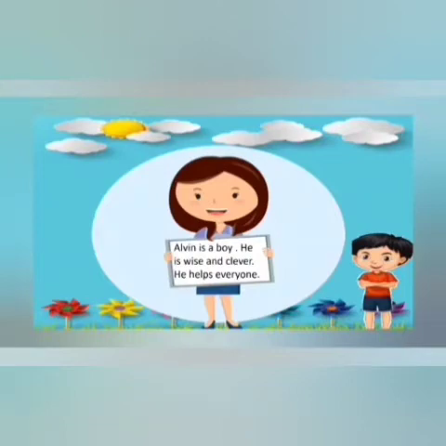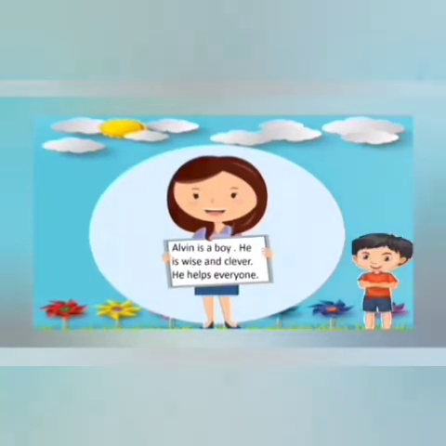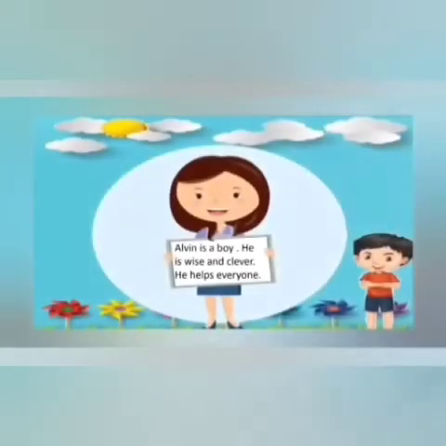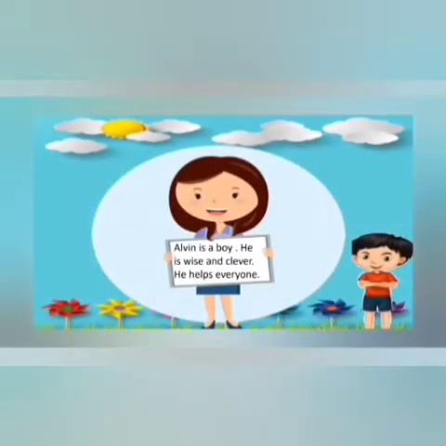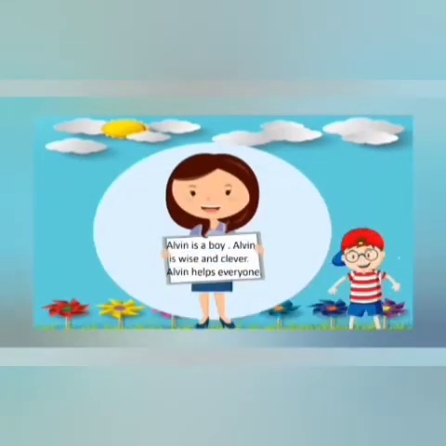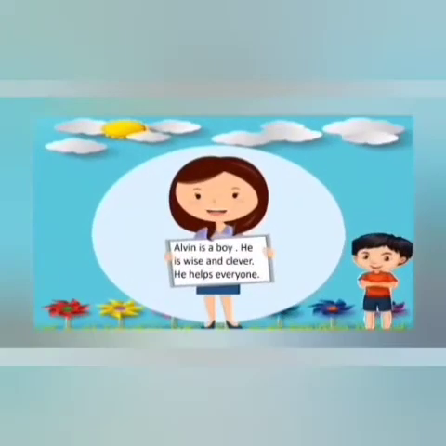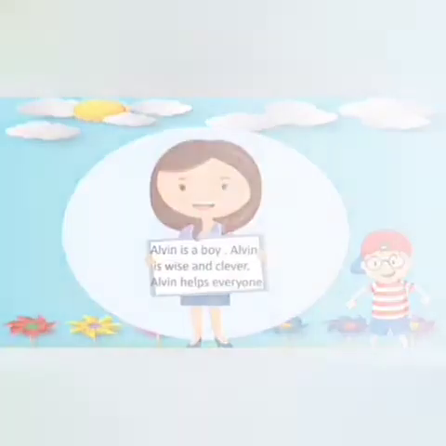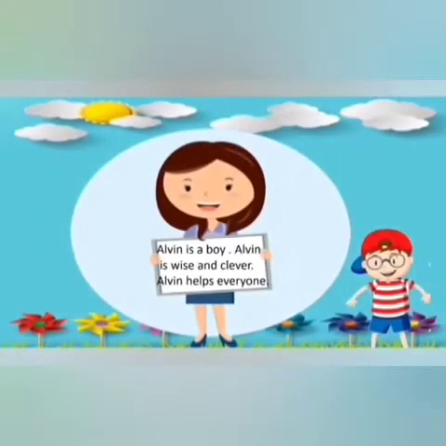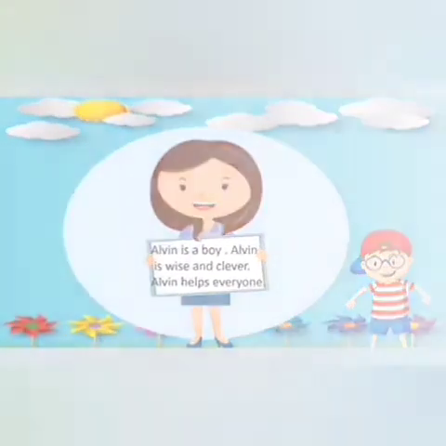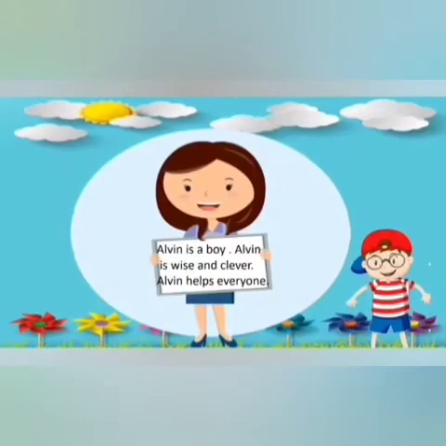Now, the teacher started reading Foodle's lines. Alvin is a boy. He is wise and clever. He helps everyone. Moodle got 5 out of 6 marks, whereas his friend Foodle got 6 out of 6. Now Moodle got confused. He asked his teacher why he got 1 mark less than Foodle, even though he has written the same information about Alvin.